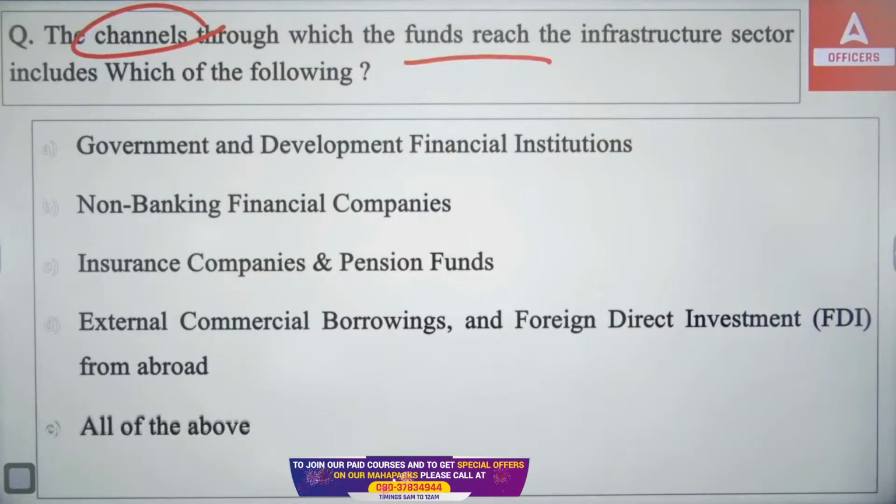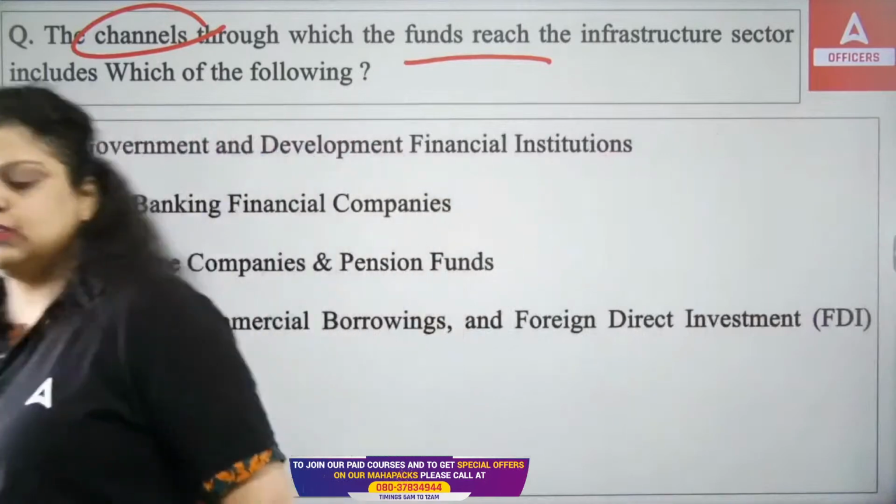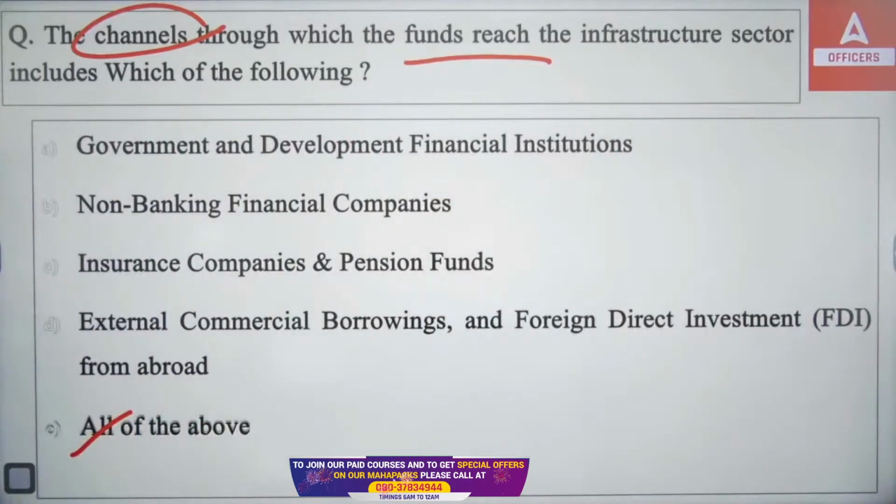A, B, C or D? Okay, and the right answer is all of the above. All of the above are the sources from where funds will be taken for the infrastructure sector. Every one of these 4 options provides funding.